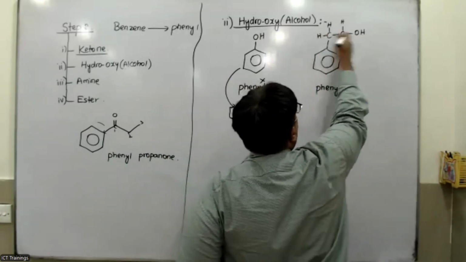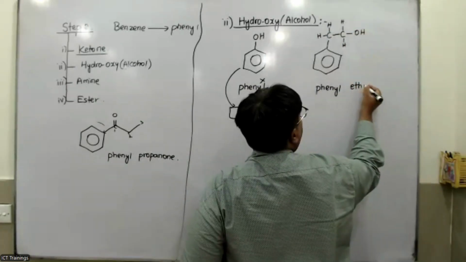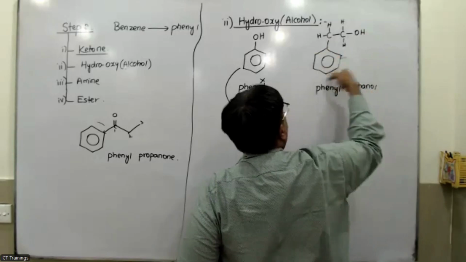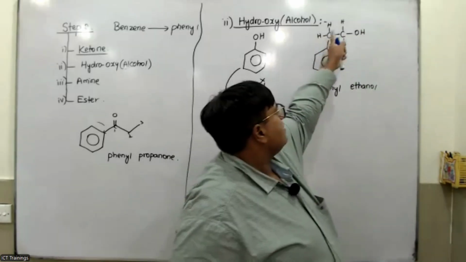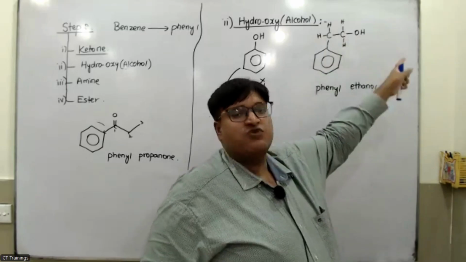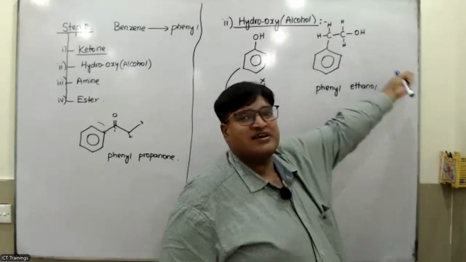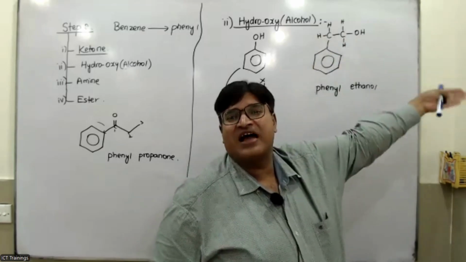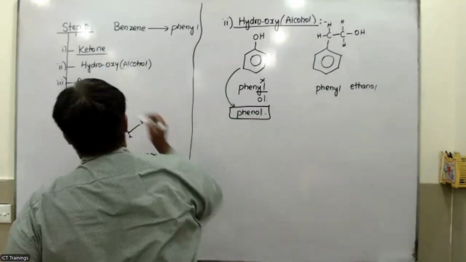But in the other case, the benzene is called phenyl. If there are two carbons and an OH group, that would be ethanol, so this is phenyl ethanol. If you have one carbon and OH attached, that would be phenyl methanol. If you have three carbons and OH attached, that would be phenyl propanol. Did you get it? This was the second thing, my dear.